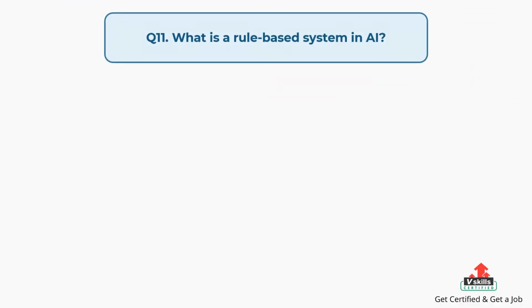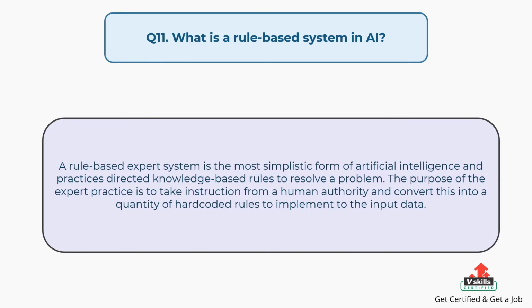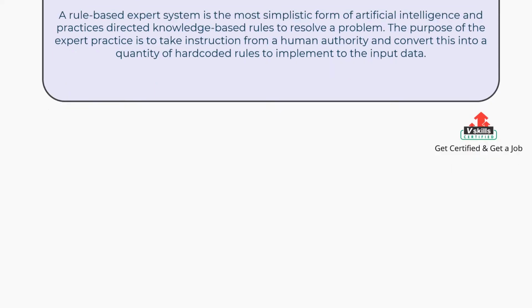Question number 11. What is a rule-based system in artificial intelligence? The answer is: a rule-based expert system is the most simplistic form of artificial intelligence and practices directed knowledge-based rules to resolve a problem. The purpose of the expert practice is to take instruction from a human authority and convert this into a quantity of hard-coded rules to implement to the input data.